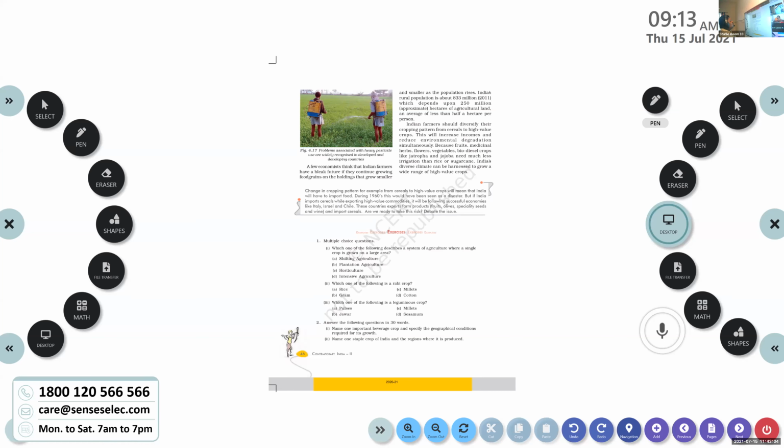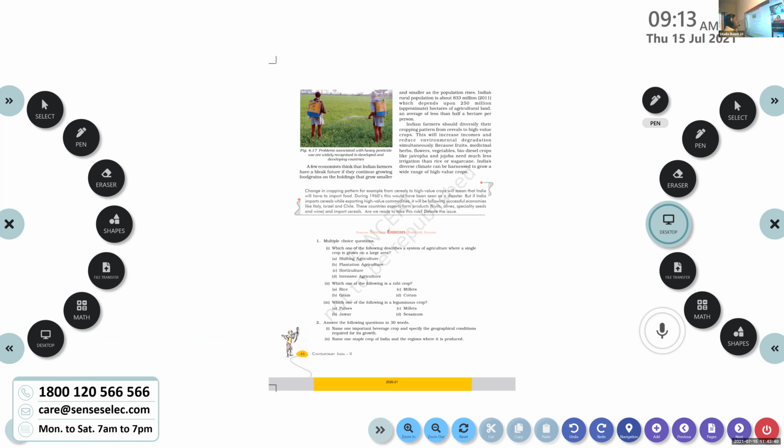India's rural population is about 833 million as per the 2011 census report, which depends upon 250 million hectares of agricultural land. So the rural population is 833 million, depending upon 250 million hectares of agricultural land. For food grains production, an average of less than half a hectare per person. So per person, the availability of land is less than half a hectare.